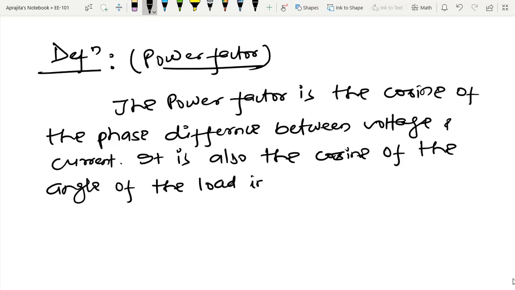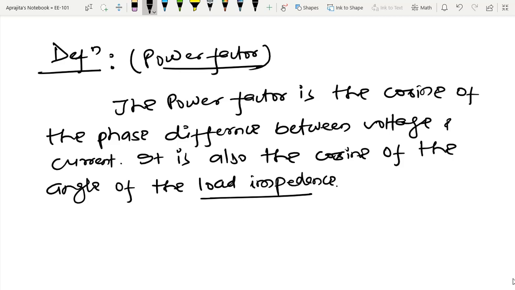So by seeing the load impedance, it is possible to calculate the power factor also, because that is the cosine of the angle of the load impedance. So in both ways one can do this calculation.